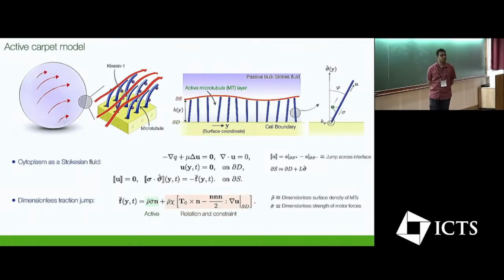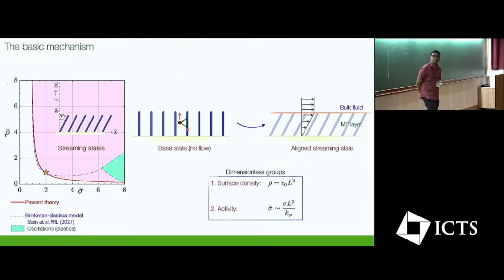And then there's another piece which is more subtle that accounts for the orientation and inextensibility of this whole fiber bed. So let me tell you what is the primary mechanism of what's going on. If filaments are pointing vertically upwards, this is a half-space problem I'm thinking of, then there is no flow in this mean field limit. But if you perturb it, then you generate a tangential shear stress at the interface, and the shear stress drives a shear flow in the boundary layer.